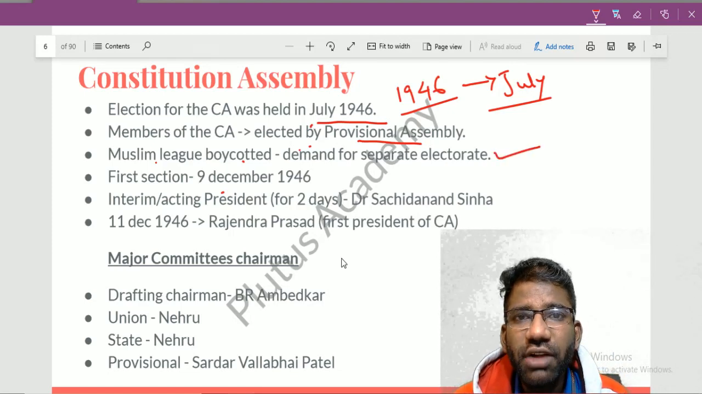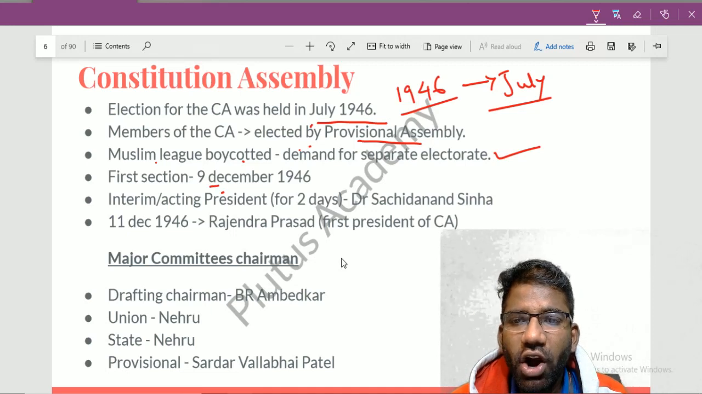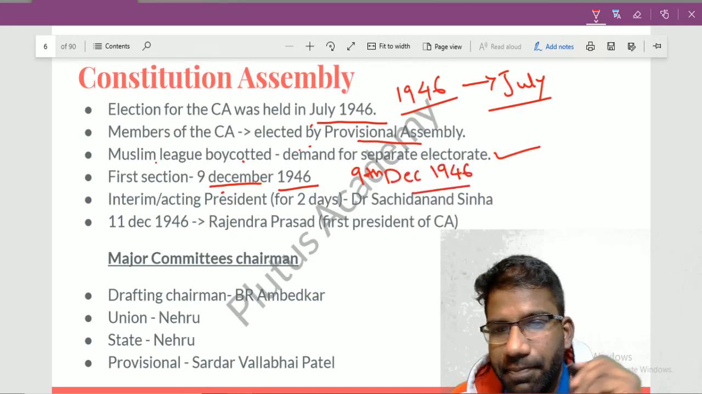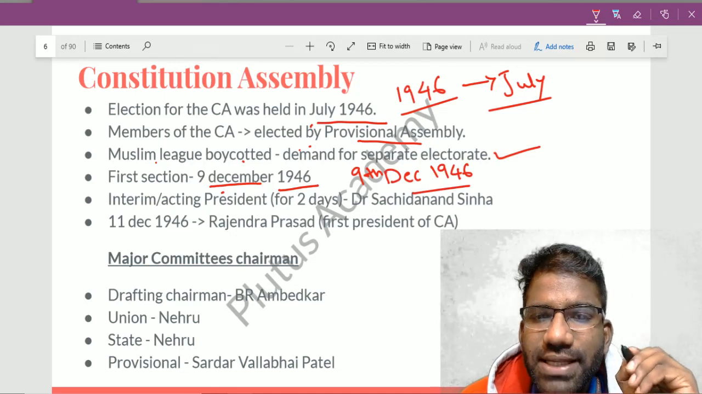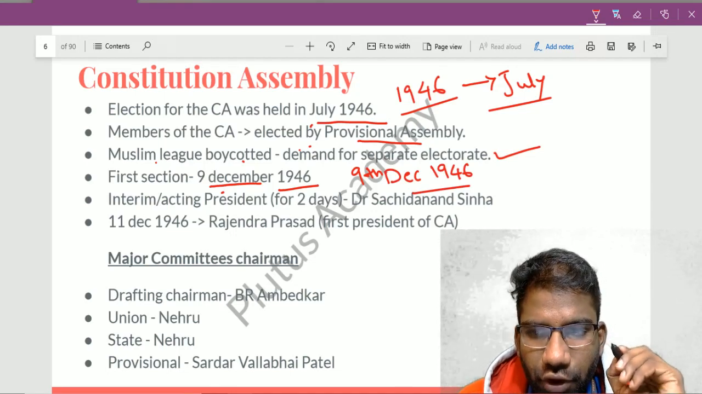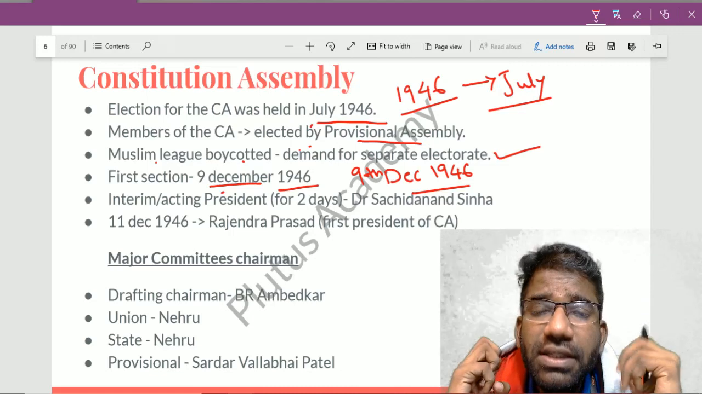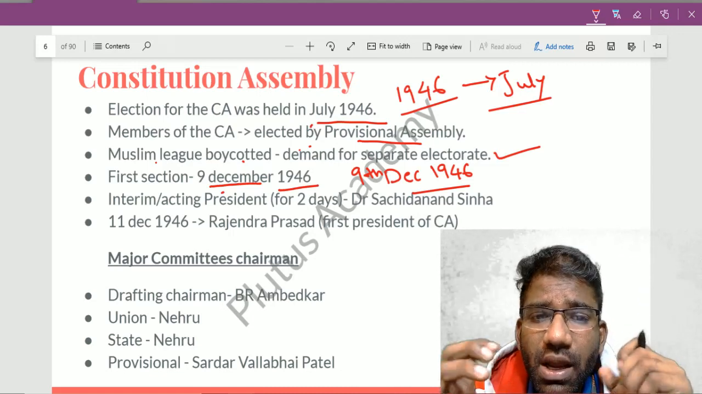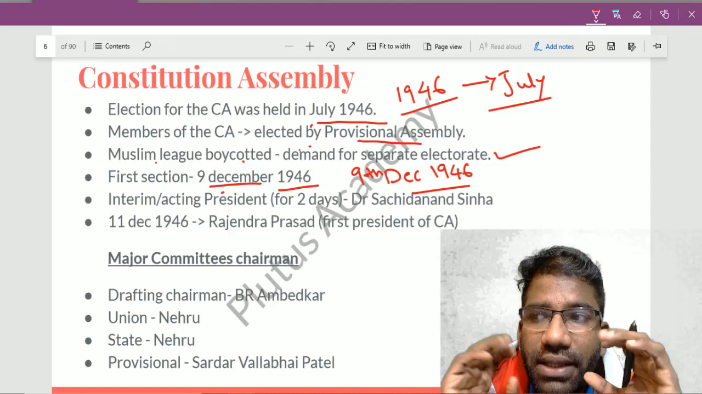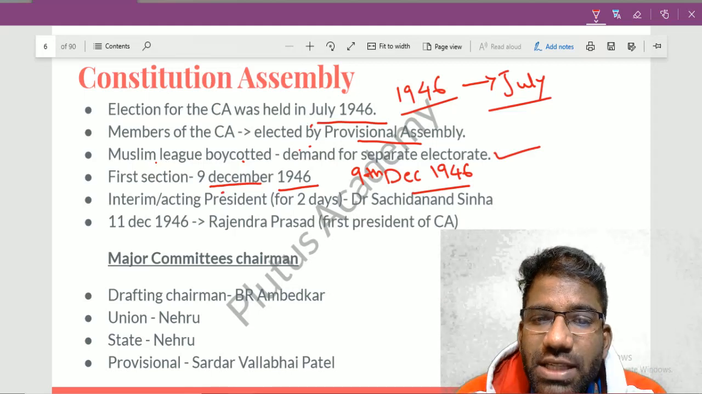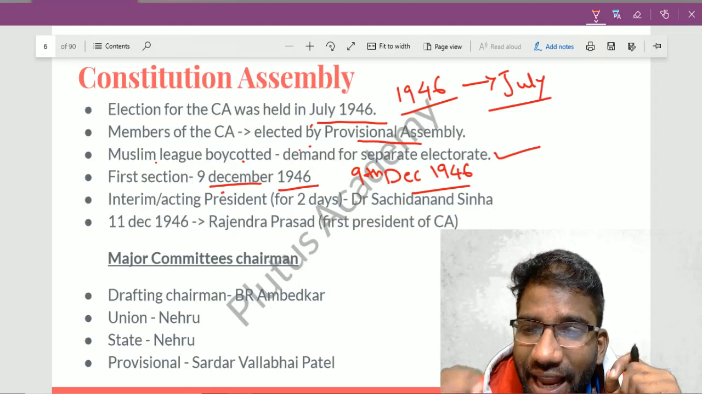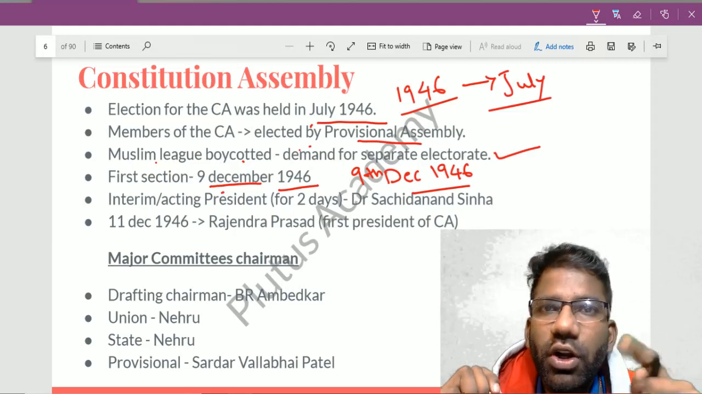The first session of the Constitution Assembly was held on 9th December 1946. Now friends, when the first session was held on 9th December 1946, there was a need of an interim president. Why was there a need of an interim president? The interim president had to take the responsibility of conducting the election of the first president of the Constitution Assembly.